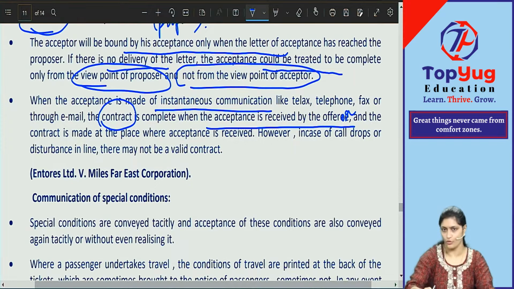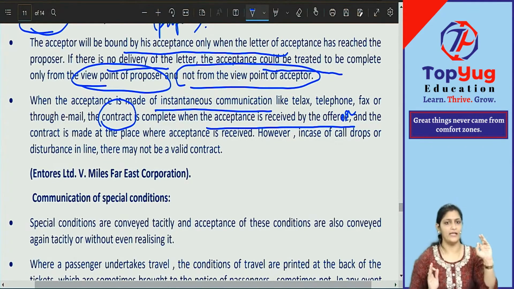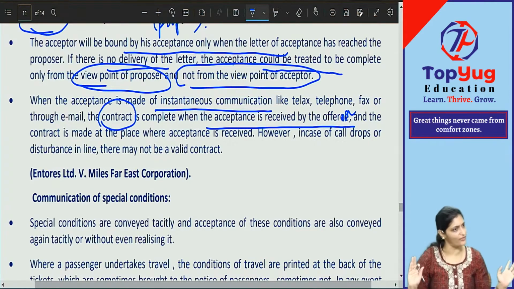So please make a note, don't get confused. That should be offerer. So whenever it is received, done, finished, contract comes into existence for both the parties at the same time here. Only the confusion, only the change in the time, date, everything is only in case of postal communications. Otherwise, in the rest of the cases, it is instantaneous, immediately.